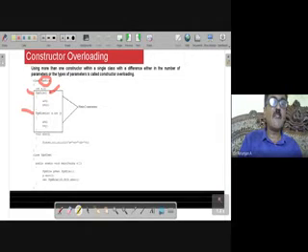Here, there can be a difference in the number of parameters. This is not accepting any values. This is accepting two values. There can be a difference in the types of parameters: two integers, two floats, two doubles. So there can be a difference in the types. But this doesn't have a return type.